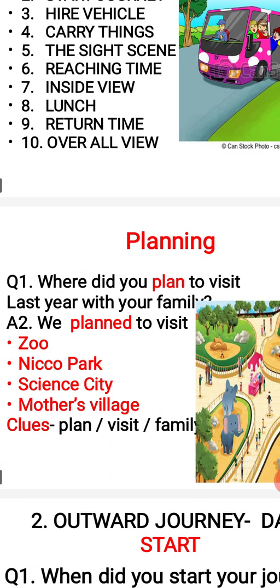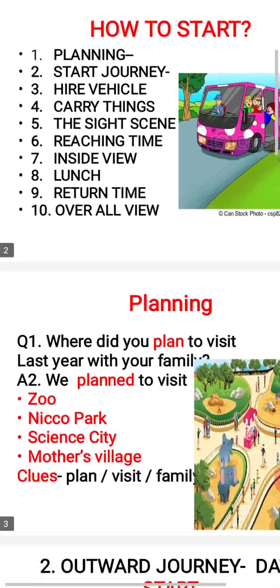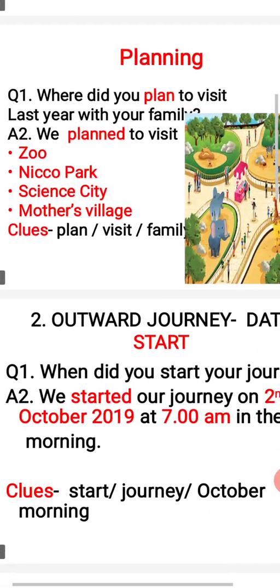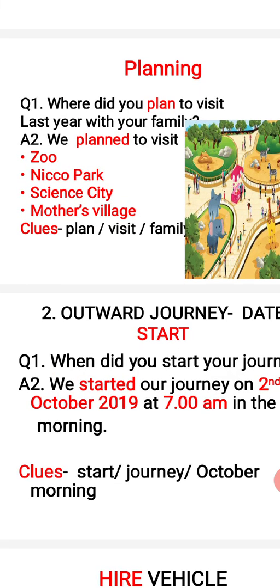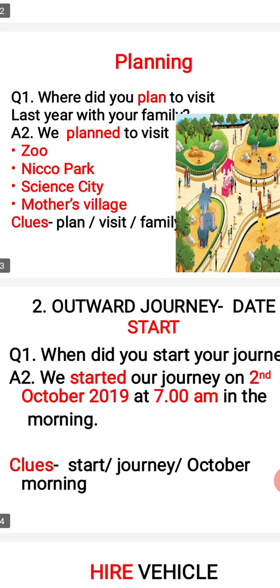Now, first comes planning. We saw planning first. First, where did you plan to visit? Last year with your family. That means last year you visited some place that you have to write, and that should be a one day trip.